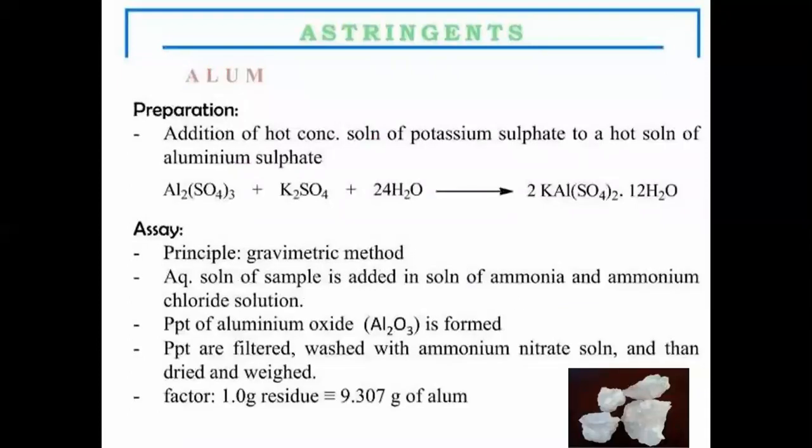So in the lab, we synthesize this alum by using a hot concentrated solution of potassium sulfate and a hot solution of aluminum sulfate. They are mixed together in the presence of water. So there will be formation of alum. The principle of determination of percentage purity is by a gravimetric method.